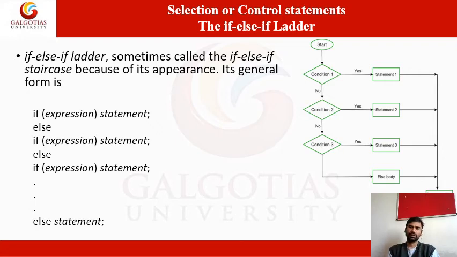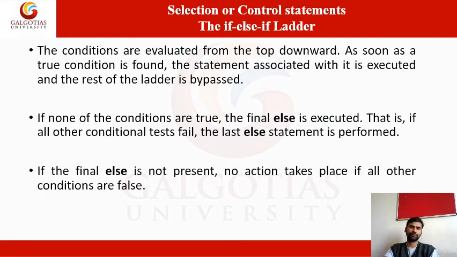And if condition 2 is yes, then statement 2. If condition 2 is false, it goes to condition 3. So this is going on. This is called a nested if ladder. Here conditions are evaluated from the top downward to the bottom. As soon as a condition is found true, the associated statement will be executed.